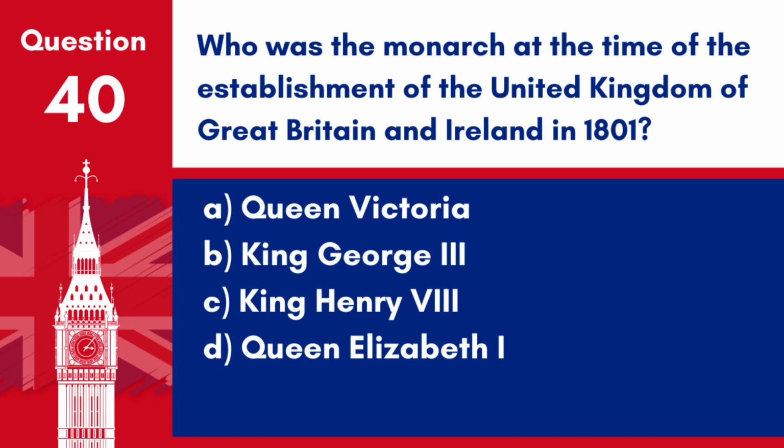Question 40. Who was the monarch at the time of the establishment of the United Kingdom of Great Britain and Ireland in 1801? A. Queen Victoria. B. King George III. C. King Henry VIII. D. Queen Elizabeth I. Answer. B. King George III. He was the monarch at the time of the establishment of the United Kingdom of Great Britain and Ireland in